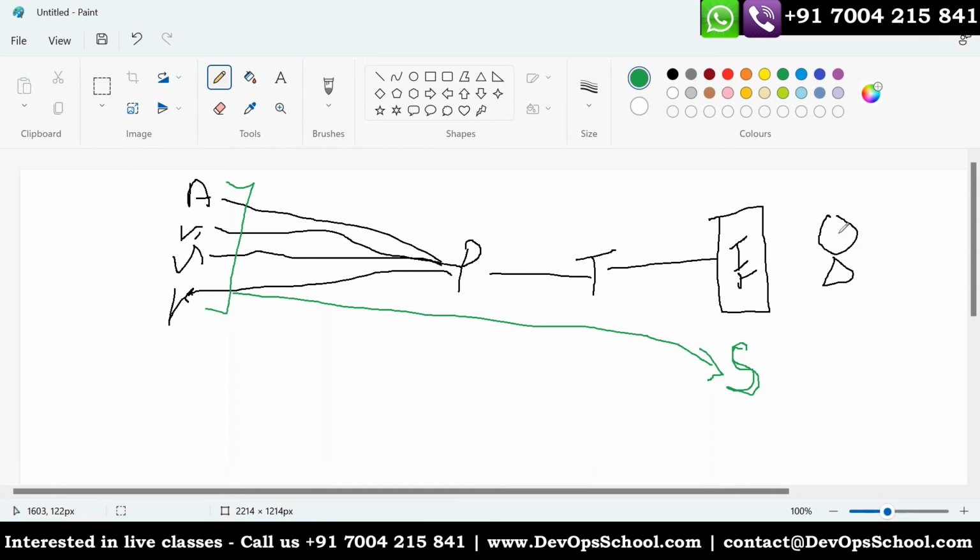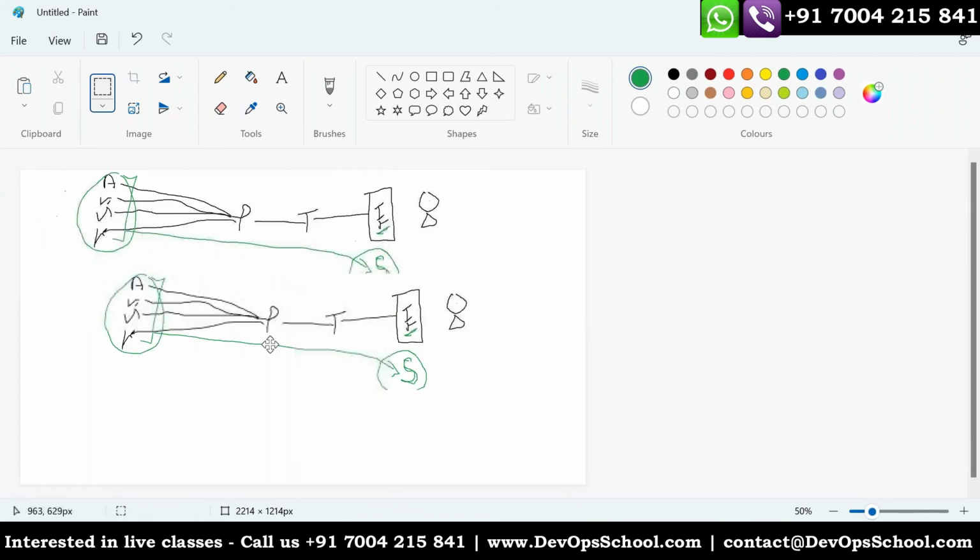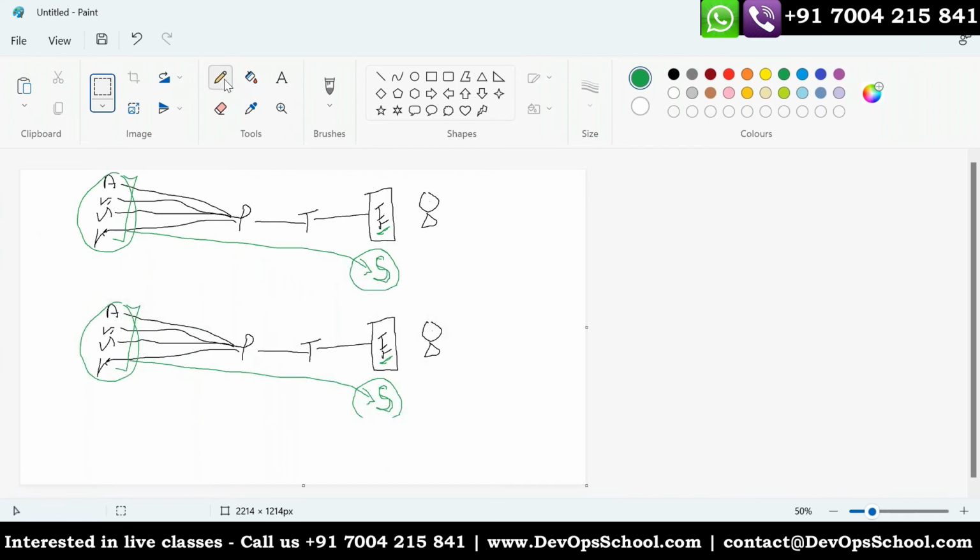Now think architecture. This is one guy. If he has run this code, it has created all these resources and stored the response in the state file. Now the same thing will be done by a different guy. Actually, you are duplicating the resources. He will have his own state file. Why? Because when this guy runs Terraform, there is no state file for him showing what resources have been created or not. So for him, all these resources have to be created newly.